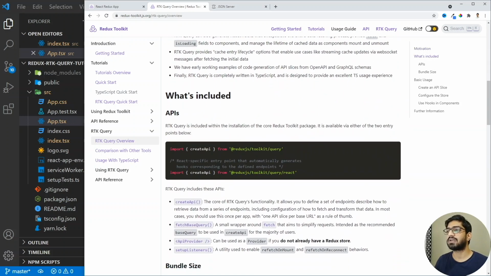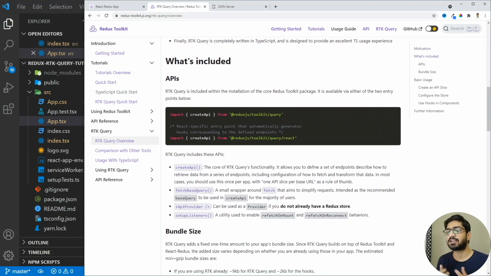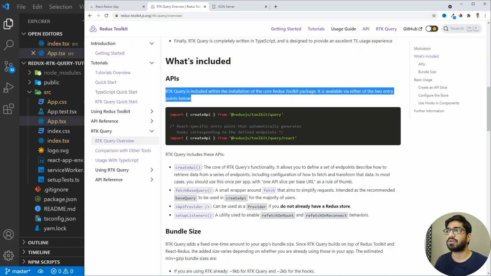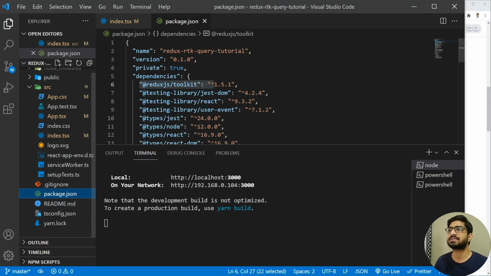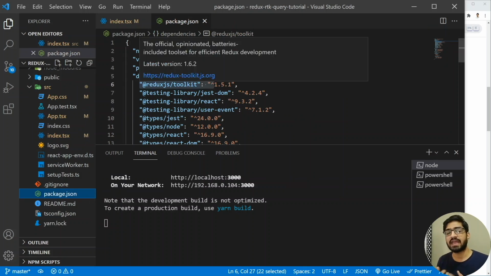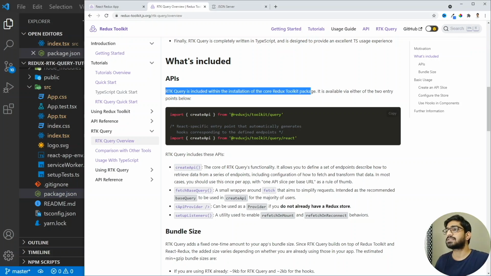So if I scroll down, then we see what actually is included in this RTK query. This RTK query is already installed within the core Redux Toolkit package. And if we go to our package JSON, then we will see that we already have this Redux Toolkit installed. That means we have all the APIs to build the service using the RTK query. So let's go back and see what it is offering in that API.